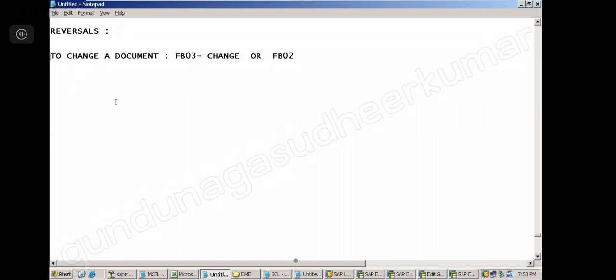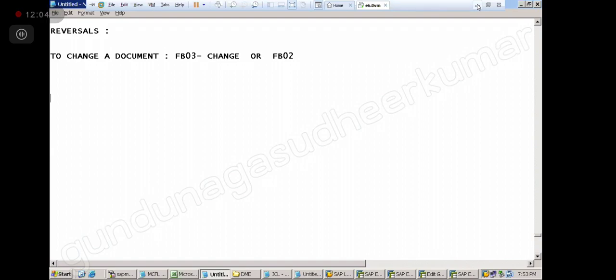Now, why do you think we cannot change the document in SAP? Why is it so strict here? Why do you think it is so strict? So that no fraud will happen. To reduce fraudulent transactions. Maybe to maintain standardization. To avoid confusion. No, see, I am the one who is posting the document.